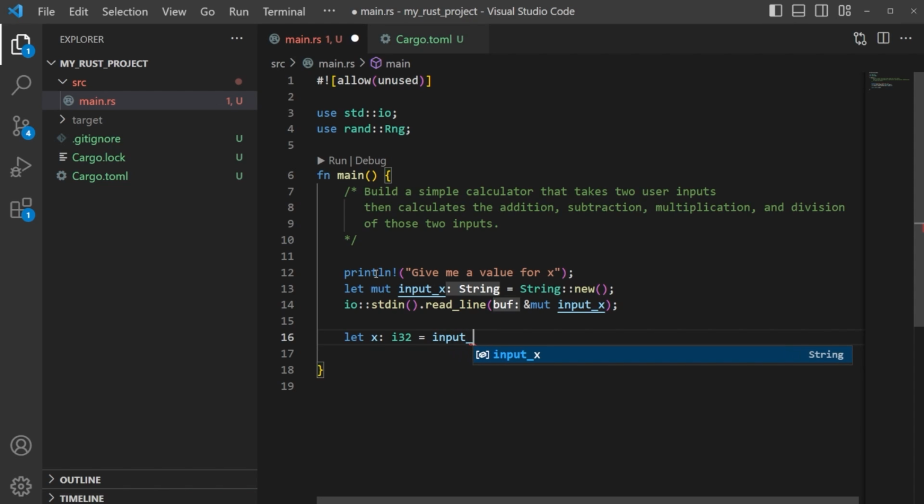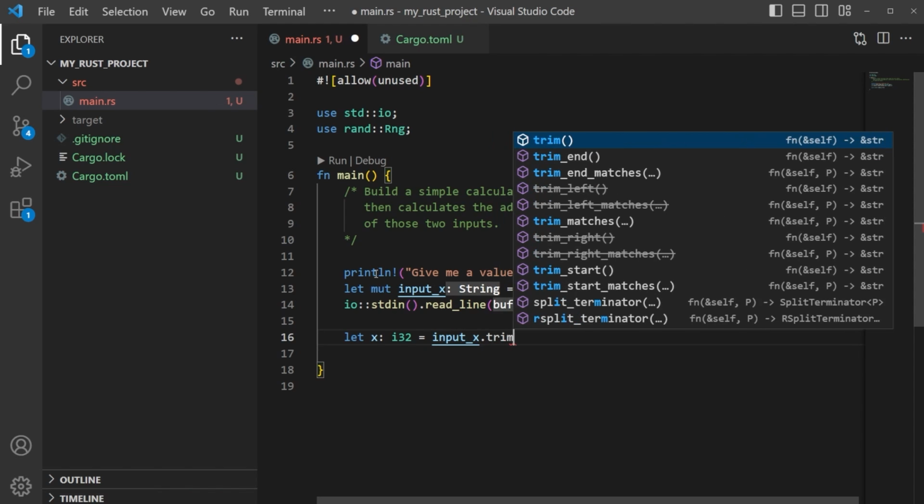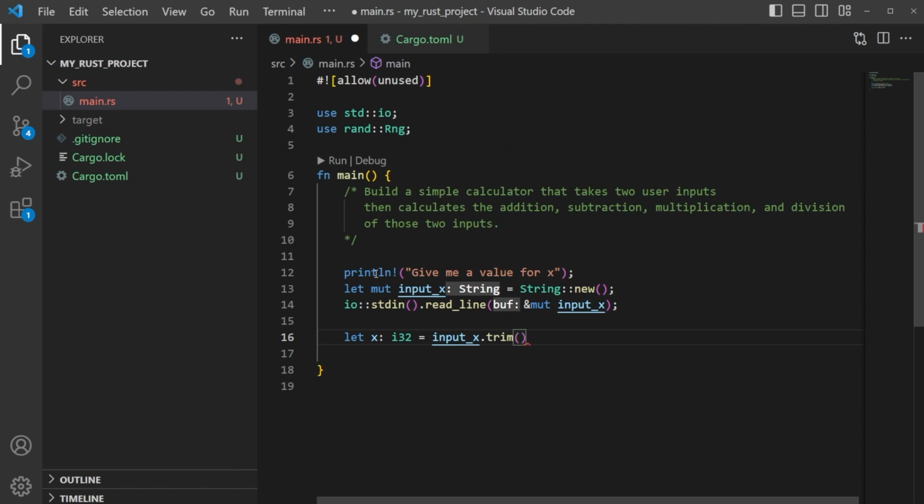So we can say let x: i32 equals input_x, but we have to trim this, meaning we have to take out the white spaces. What happens if somebody enters space, space, 5, space, space, space? It's going to try to take all that and it won't be able to read it. So you've got to trim the values around what's there. So we're trimming all the white space.